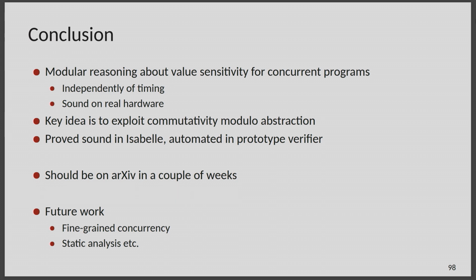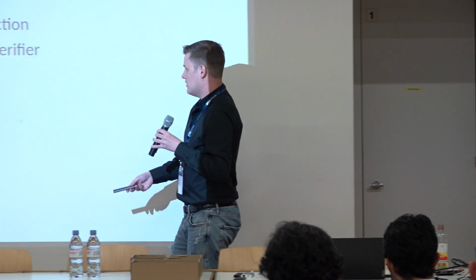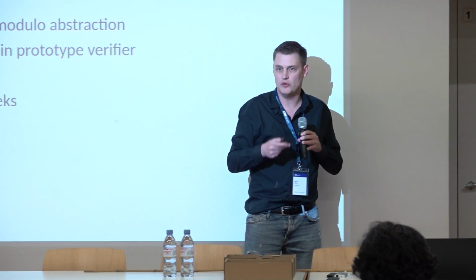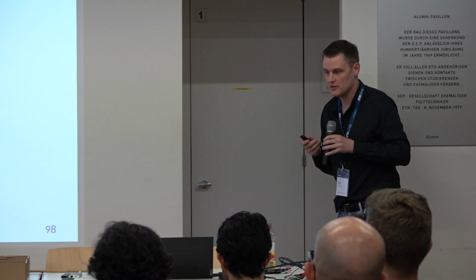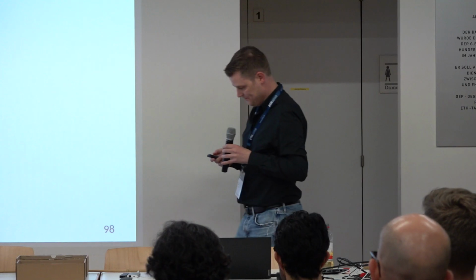For future work, I think this can be extended in a bunch of different ways. We've worked with lock-based concurrency here, right? But if you have something like a compare-and-swap, something more fine-grained, I think basically the same principle applies directly. Also, we're doing verification here where we require user annotations, but I think it's almost certainly possible to build a static analysis based on these principles. So yeah, there's a bunch of stuff one could do. And that's it. Thanks.